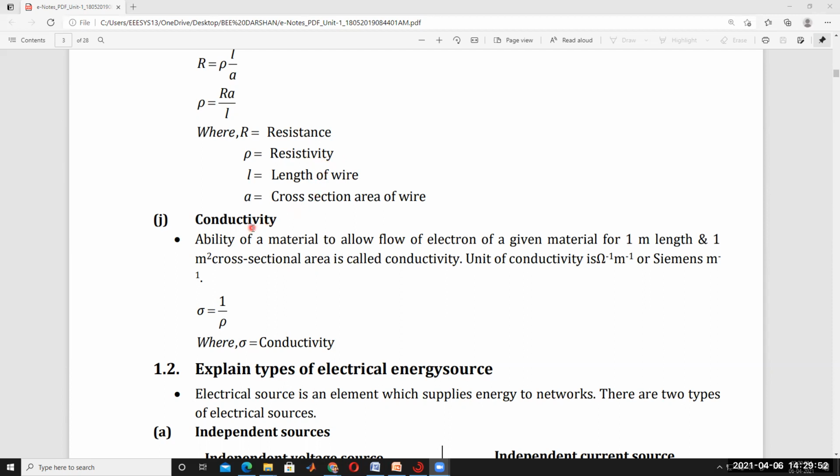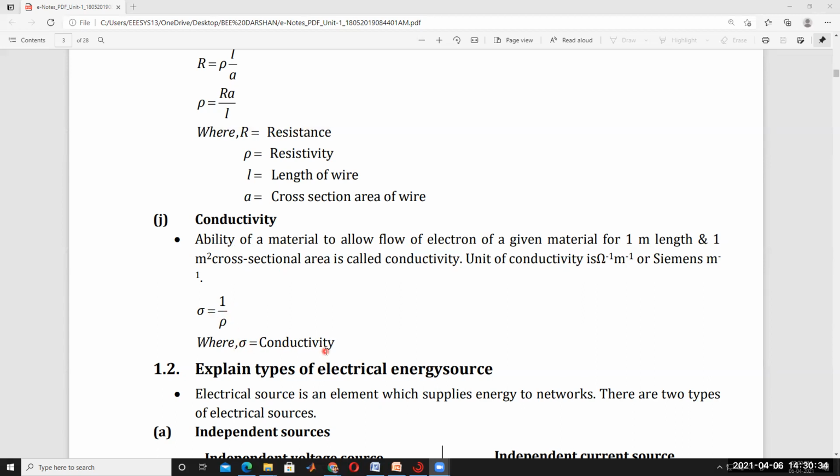So next, conductivity, which is called sigma. Conductivity is related to conductance, but here it is different. It is the ability of a material to allow the flow of electrons, for a given material of 1 meter length and 1 meter square cross-sectional area. The unit of conductivity is ohm inverse meter inverse, or Siemens per meter. Sigma is conductivity, which is 1 by rho.